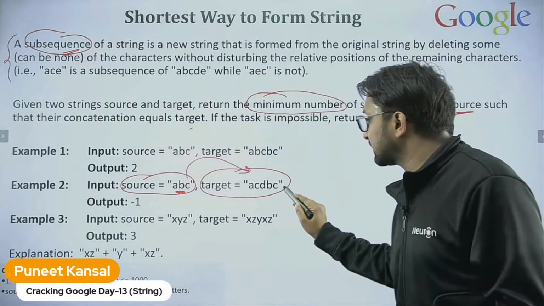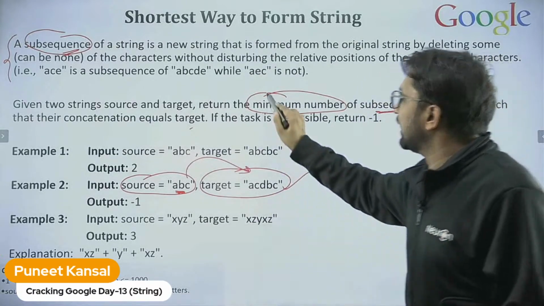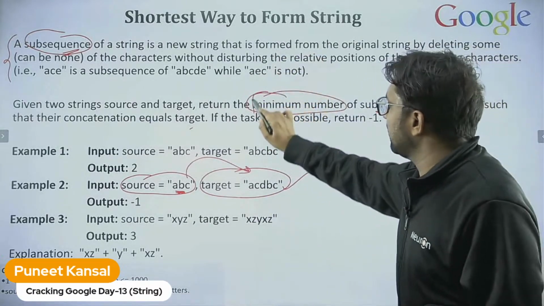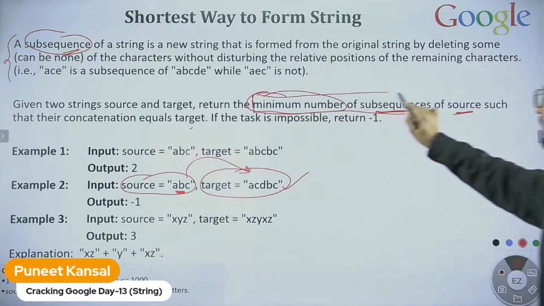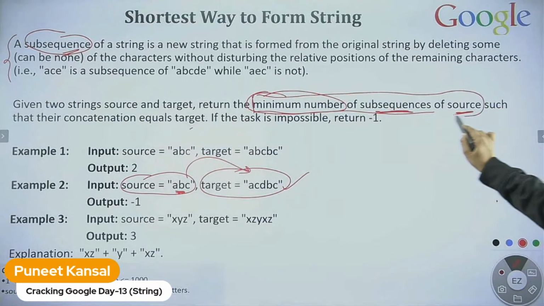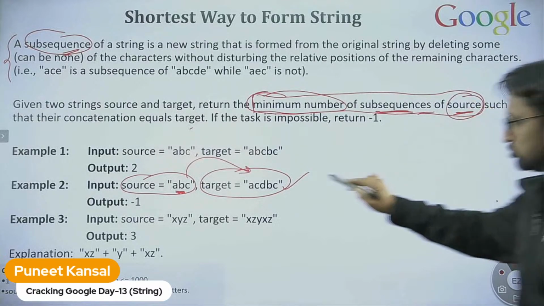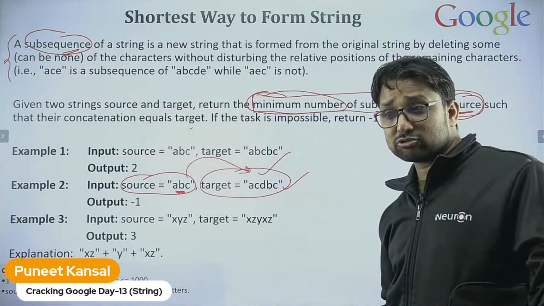You need to generate the target string. That's it. This is the question. One line question. Why are they writing so much? One line: use the minimum number of subsequences. Find the minimum number of subsequences of the source string to generate the target string. That's it. This is the question.